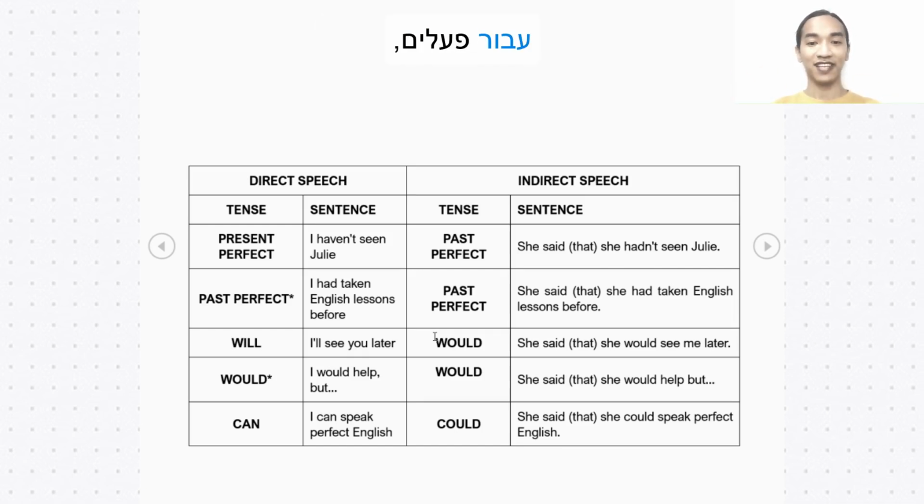Next one, for modal verb would, we don't have to change. I would help, but, okay, in this case, she said that she would help, but, all right? Now for can, I can speak perfect English. You can just use could. So can changes to could. She said that she could speak perfect English. All right. So I want you to look at this once again and pay attention to the changes. Let's go ahead to the next one.